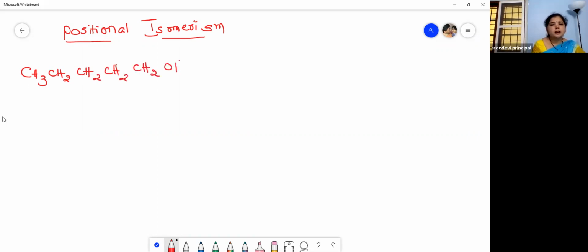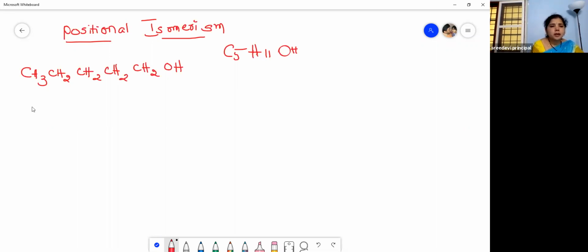How many carbons? 5 carbons, isn't it? How many hydrogens? 5, 7, 9, 11. So C5H11OH, right? So now let us see the positional isomer of this.